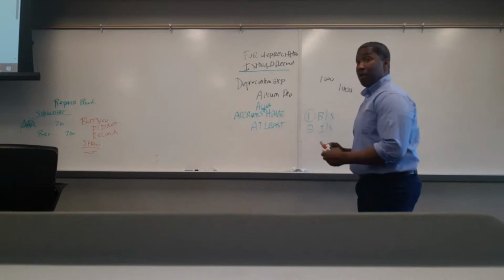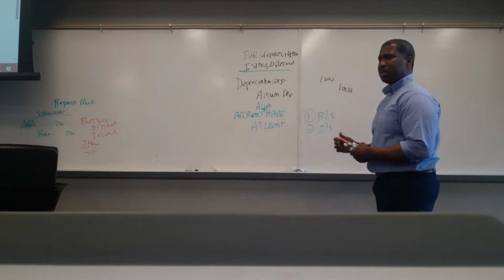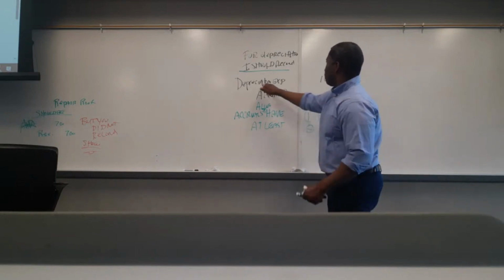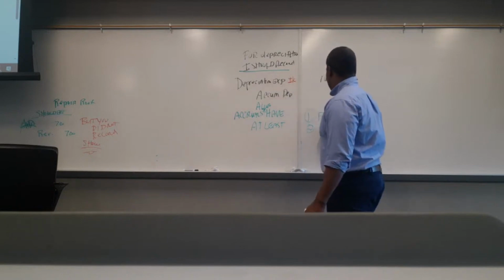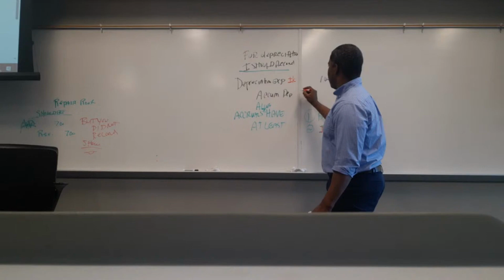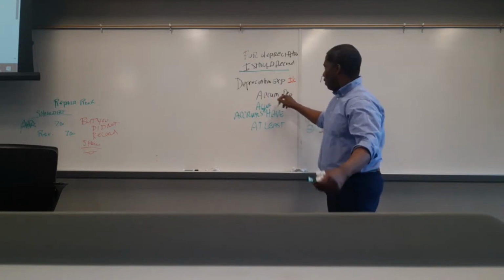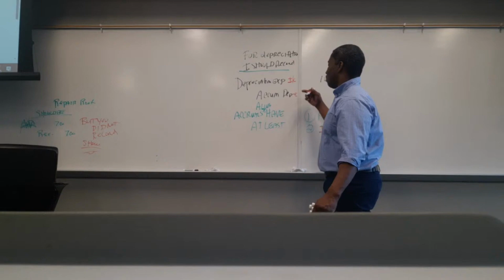You may have more, but that's one way to check our accrual. So in this case, depreciation expense is an income statement account. And this here will be a balance sheet account because it's a contra account, which we'll talk about later on. You may see accumulated depreciation on equipment, buildings or something like that.